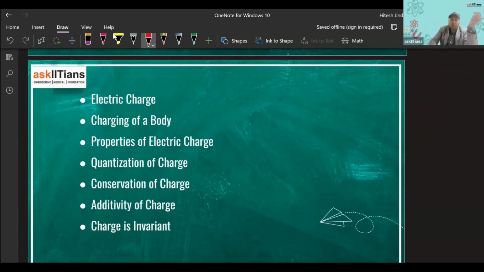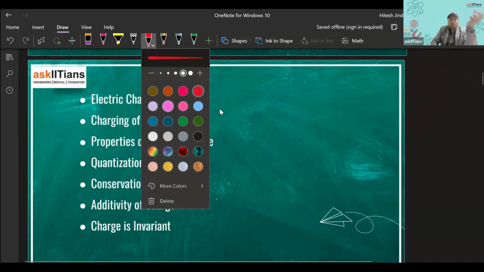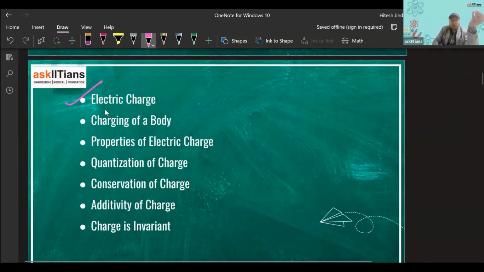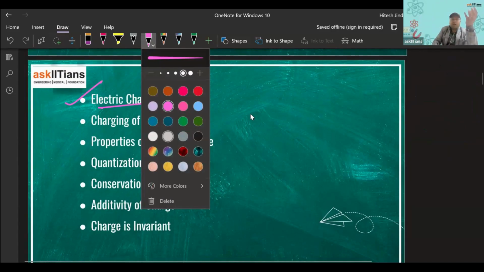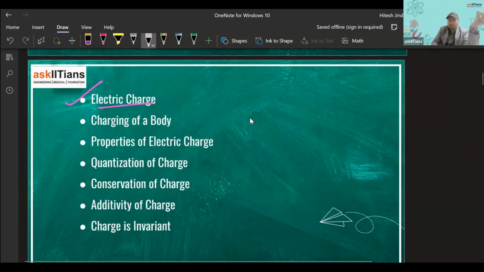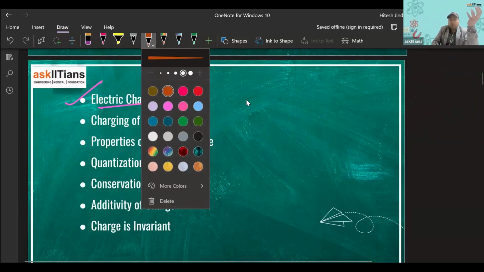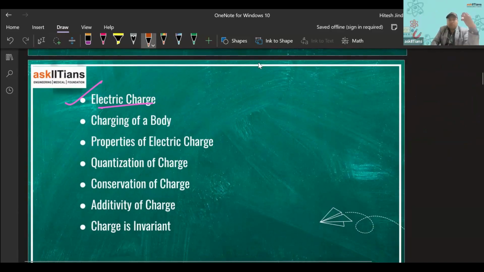In this lecture today, we'll be discussing the concept of electric charge. What is electric charge? As I have told you, we have two types of electric charges: positive charge and negative charge. Can you tell me the name of the person who gave that name to the charges, that we have positive charges and negative charges?